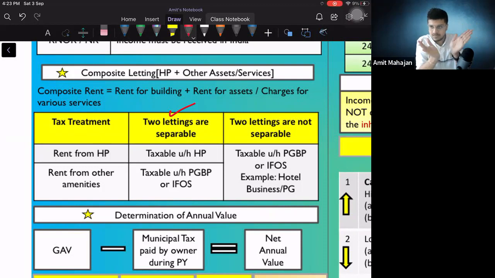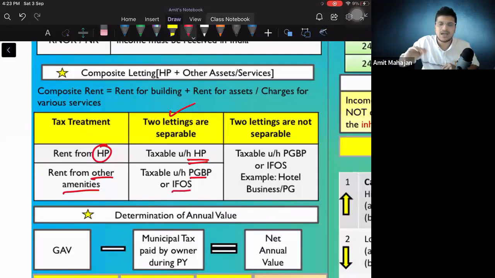If this is separable, if I've identified these two things, then जितना rent from house property है, उतना house property के अंदर tax होगा, and the proportion from other amenities है, it will be taxable under PGBP or IFOS as the case may be. If it is my business of letting out those furnitures, तो वो PGBP में जाएगा. If it is not a business of letting out those furnitures, वो IFOS में जाएगा. But two lettings are separable होंगी तो.